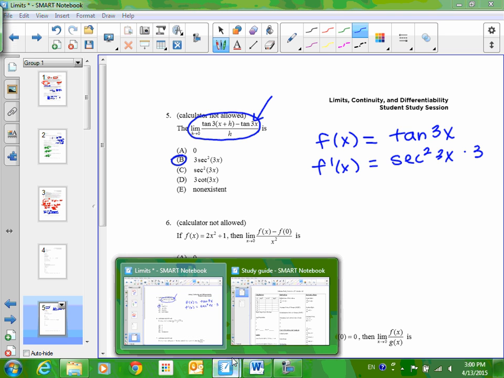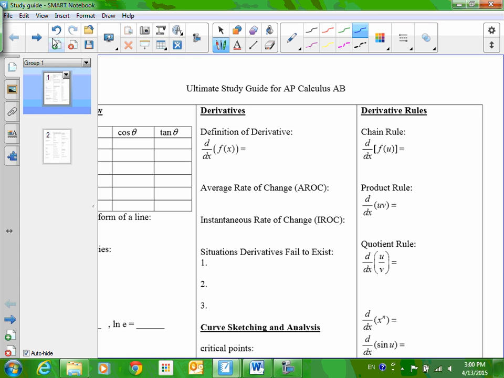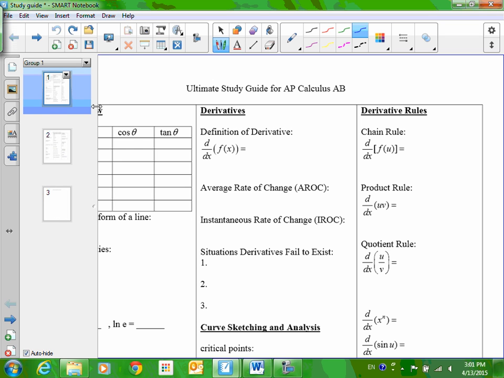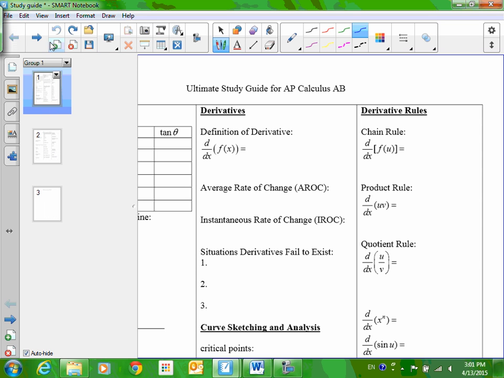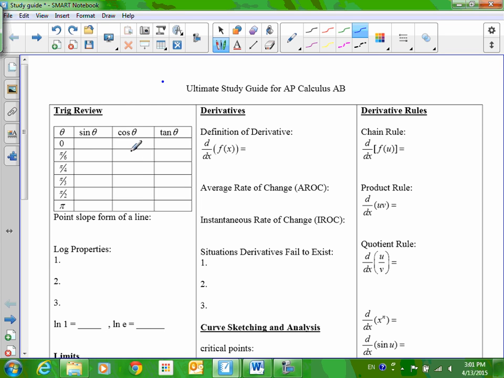The only other thing I would like to do now is to look at our ultimate study guide and say, hey, whoops, did not mean to do that, really. Oh, why is this happening? There we go. Okay, good.